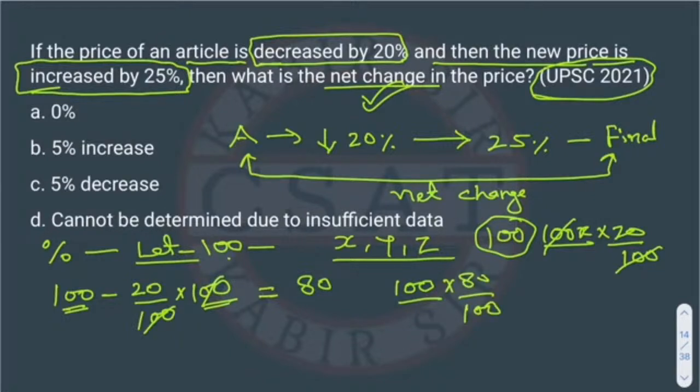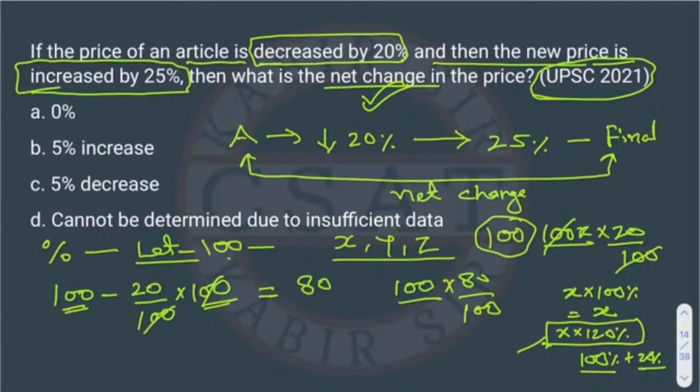Because for any item, suppose there is an item X, and if we are counting 100% of it, what will the answer be? It will be X only, right? And if there is an increase of 20%, then it will be X into 120. Like 100% plus 20%. 100% will remain the same, right? Then 20%. So we can directly write it like this. And if we are talking about decreasing, then we can directly write X into 80% for a decrease of 20%. So here we are doing it directly.